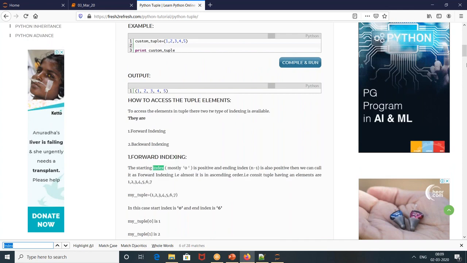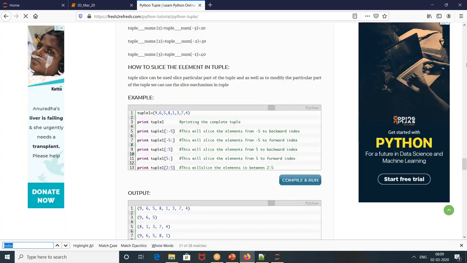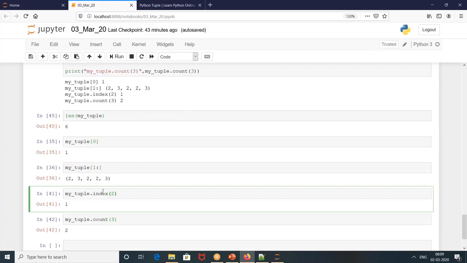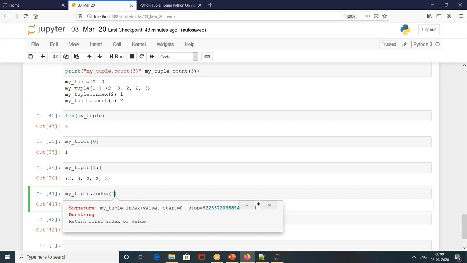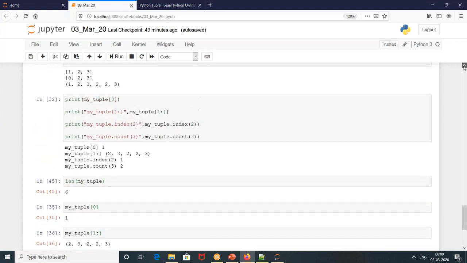Then index is equal to value, start, stop, return first index value. Okay, I get it now. I forgot the concept. Okay, wonderful.